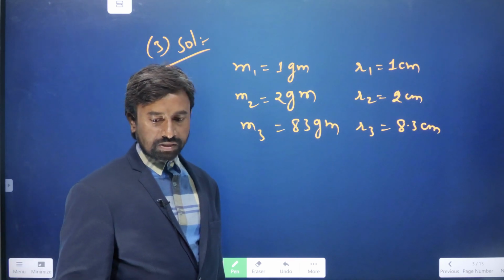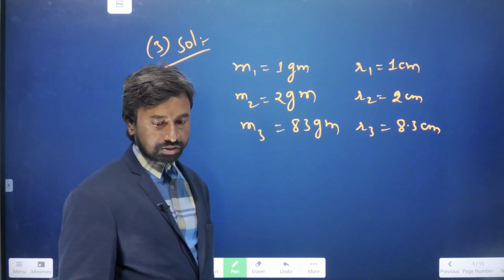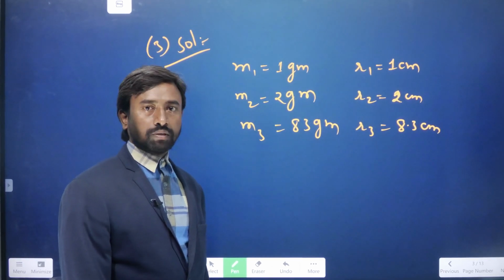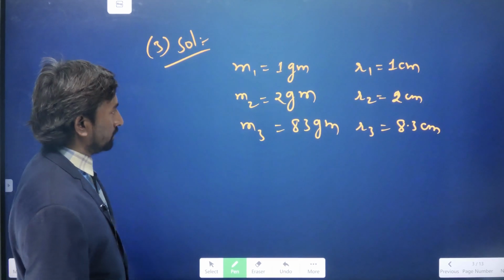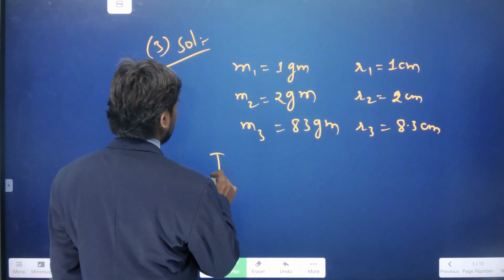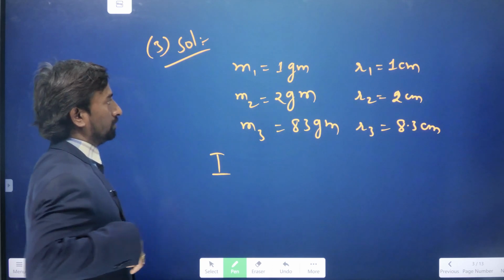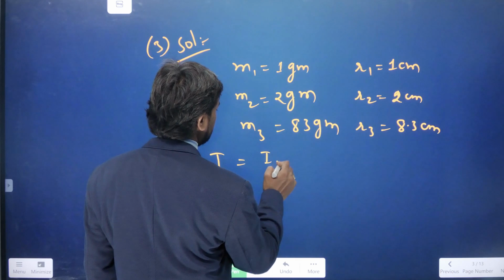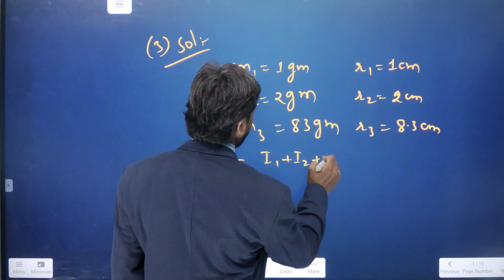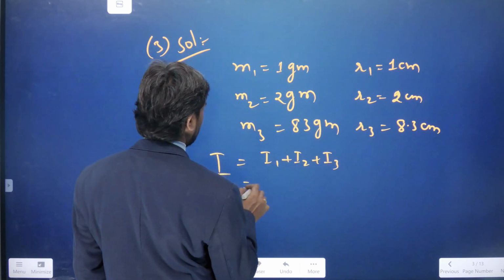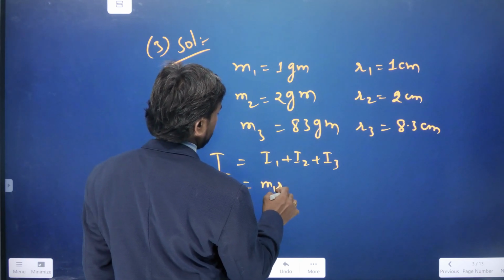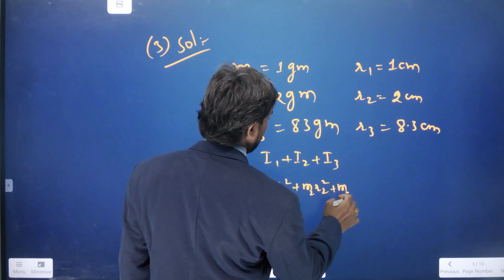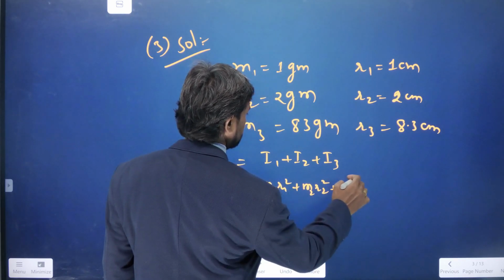Then find the moment of inertia of the system and the radius of gyration of the system of particles respectively. So we should find out the moment of inertia of the system there. All are the moment of inertia of the individual particles. So we can write I is equal to I1 plus I2 plus I3, so M1 R1 square plus M2 R2 square plus M3 R3 square.